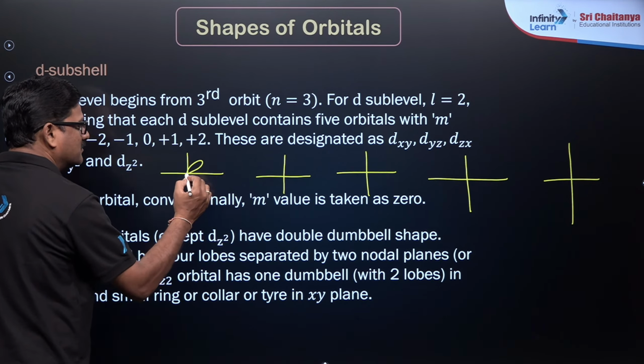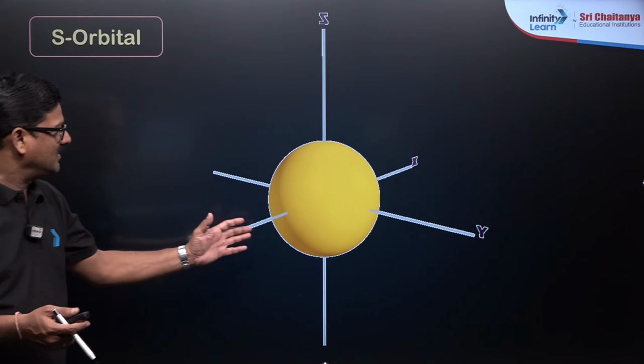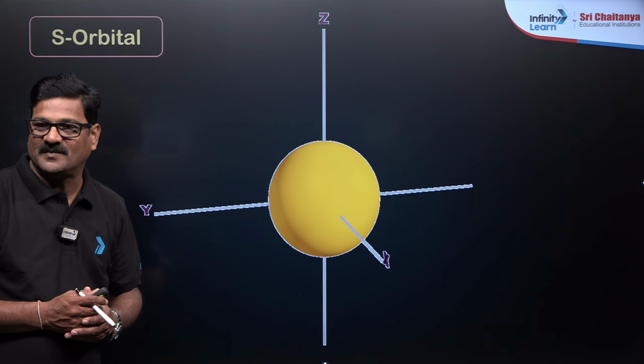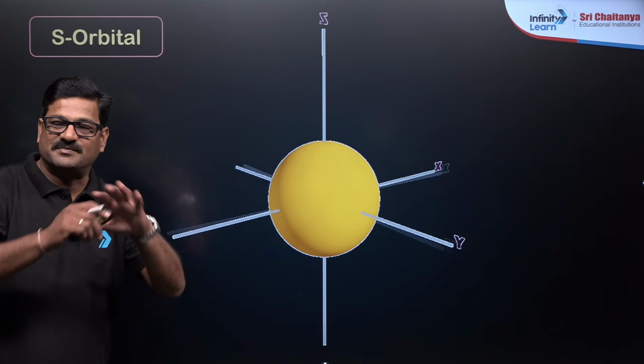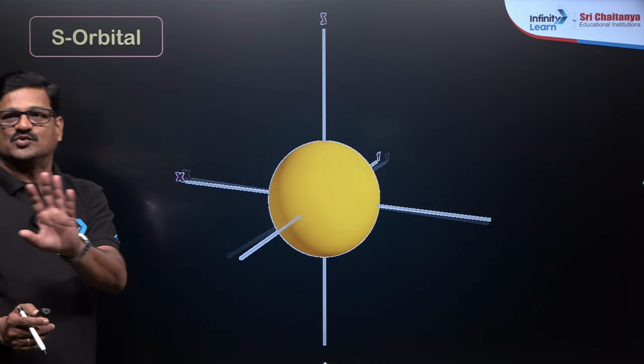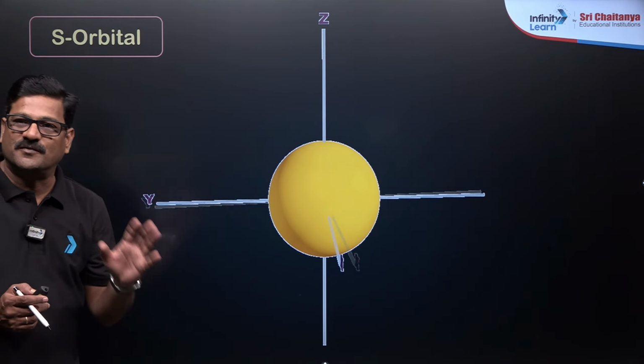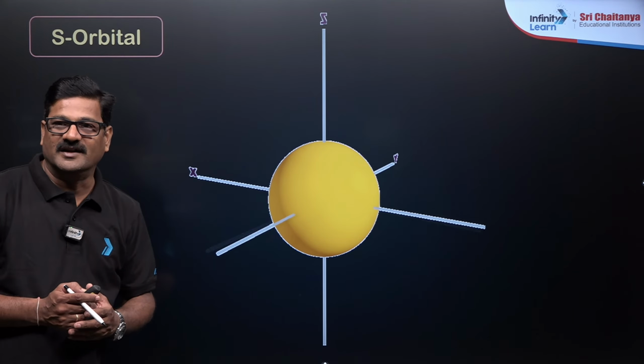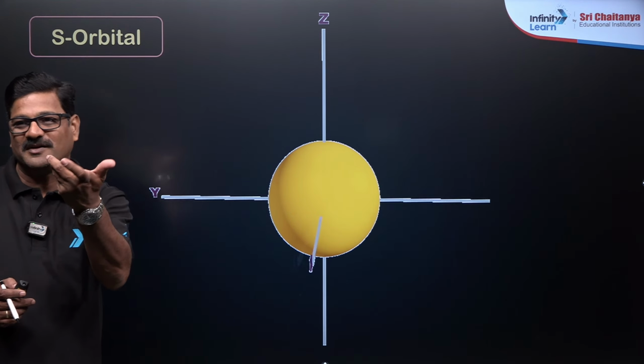I just want to show the various shapes of orbitals. Later I will take you to the graphs again. Can you see? This is your s orbital, spherical in shape. It is spherically symmetrical and has no directional character. It is uniformly distributed along the x-axis, y-axis and z-axis. Any doubt? So I just want to show the orbital like this.